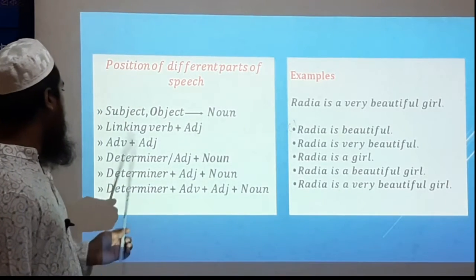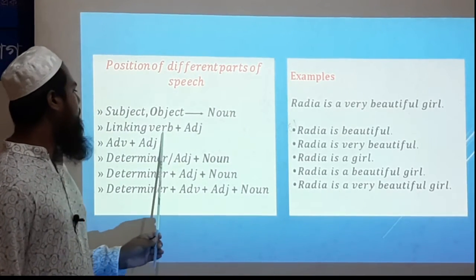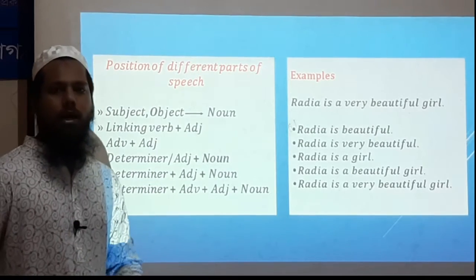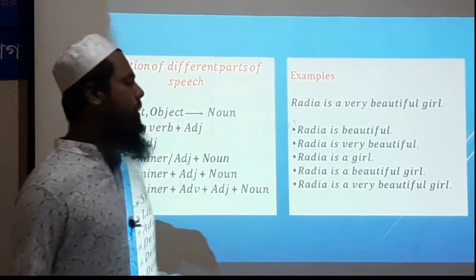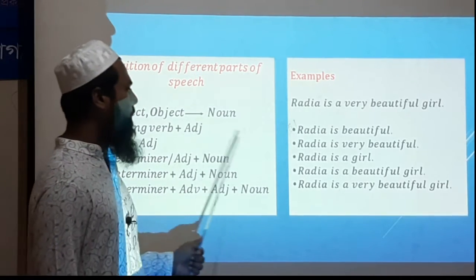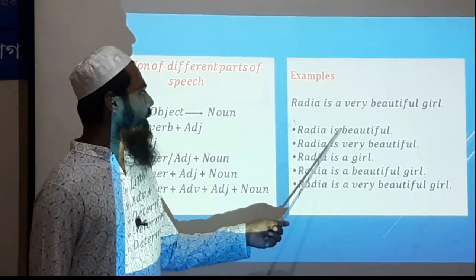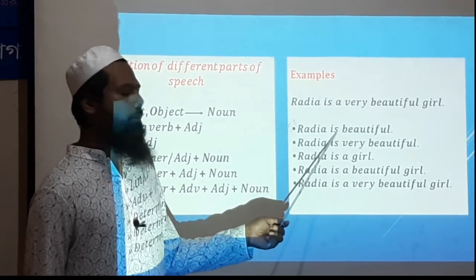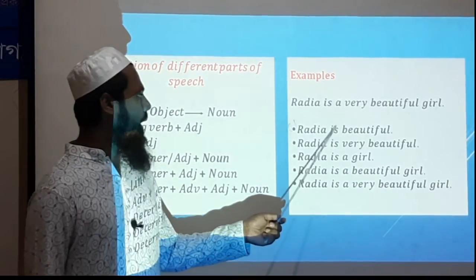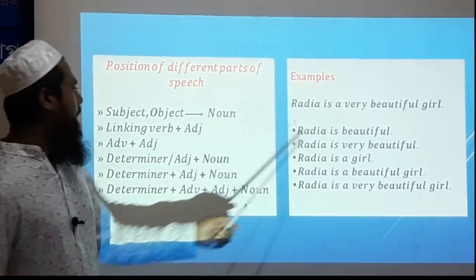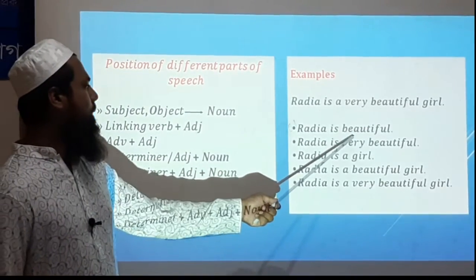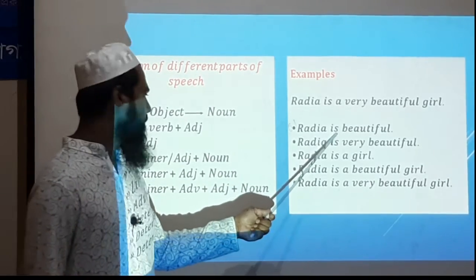And the second rule is linking verb plus adjective. That means after a linking verb, we usually use an adjective. Here in this sentence, is is a linking verb and beautiful is an adjective. So, I have used an adjective word after this linking verb.